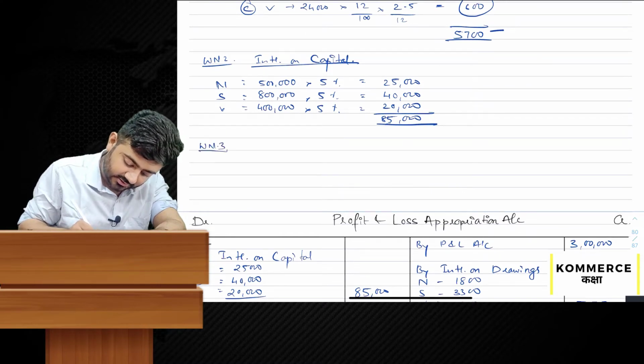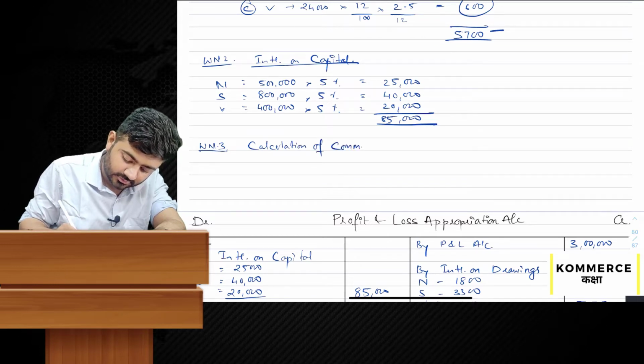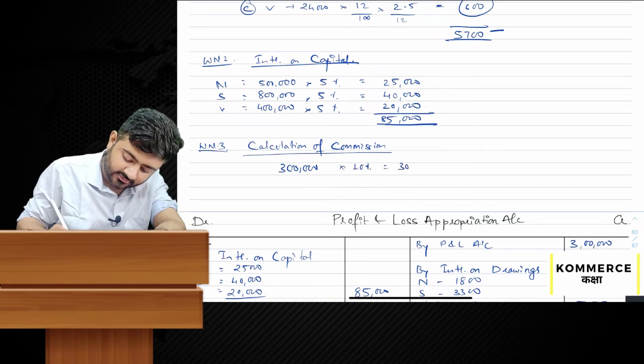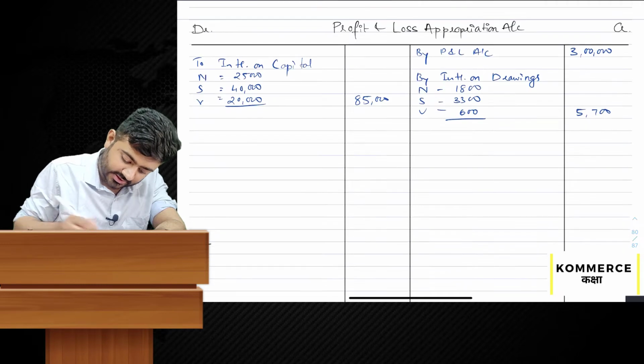Working note 3: calculation of commission. We will take 3 lakh into 10%, that is 30,000.